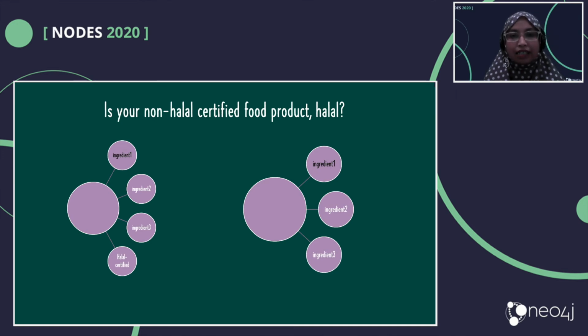So we just say that if the ingredients are the same as the ingredients in the certified product, we can say that this product is also indicated as 90% halal as well. Okay, so that is the idea behind this.